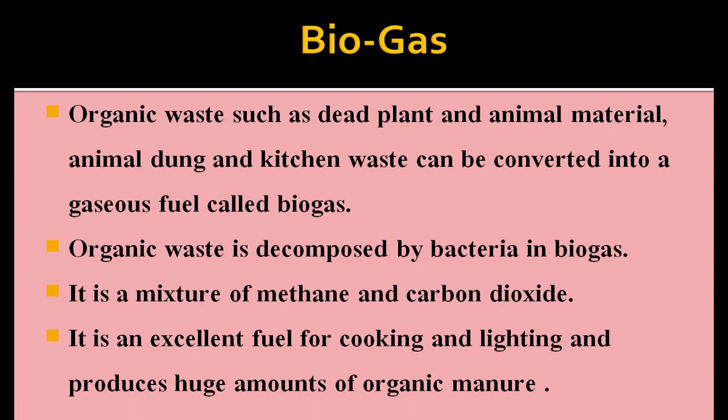After some time, this organic waste is decomposed by bacteria, and during this process a gas is released, which is a mixture of methane and CO2, carbon dioxide. It is an excellent fuel for cooking and lighting and produces a huge amount of organic manure. Means after using this gas, the waste material slurry which is left can be used as organic manure. So understood?